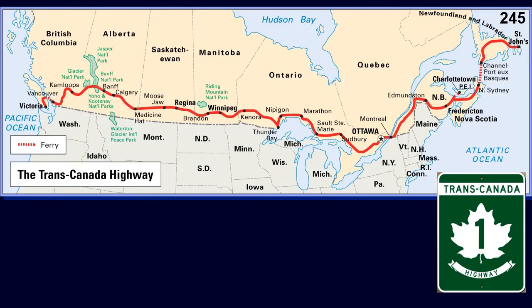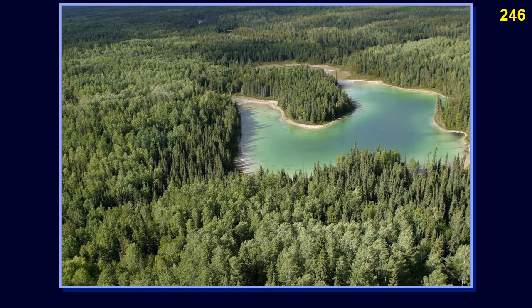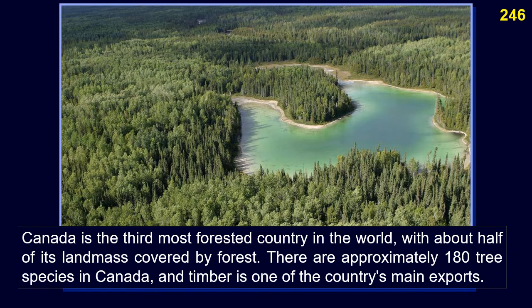The Trans-Canada Highway is the longest national highway in the world. It passes through all 10 provinces of Canada, from the Pacific Ocean on the west coast to the Atlantic Ocean on the east coast, spanning 7,476 kilometers, 4,645 miles. Canada is the third most forested country in the world, with about half of its landmass covered by forest. There are approximately 180 tree species in Canada, and timber is one of the country's main exports.